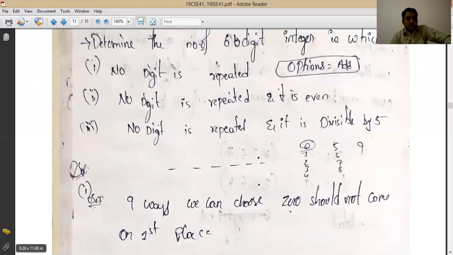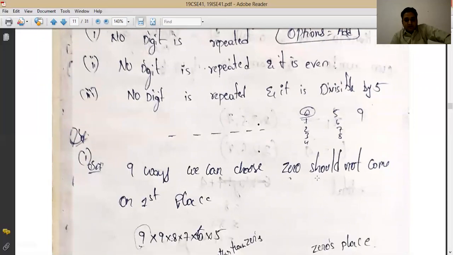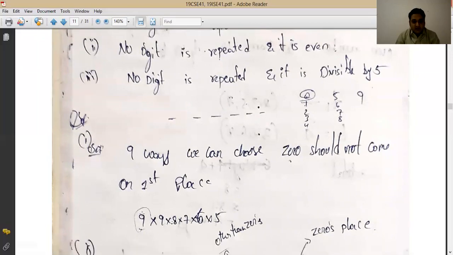Okay, so there are totally 9 ways we can choose, since 0 should not come in the first place. So for a 6-digit number in which no digit is repeated, how many numbers can it have? First digit will be 9, because in the first place 0 cannot come.